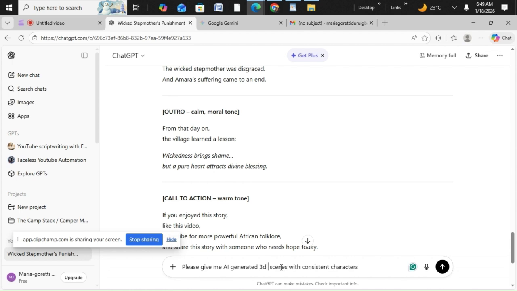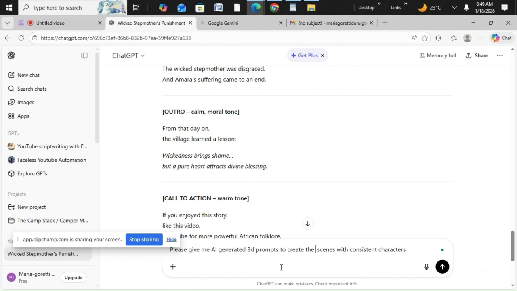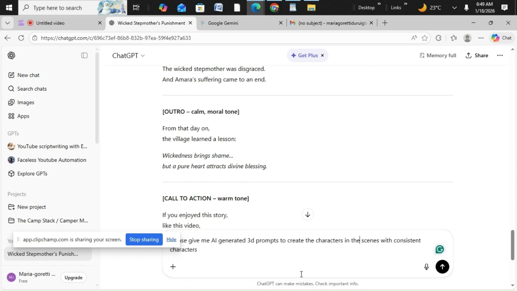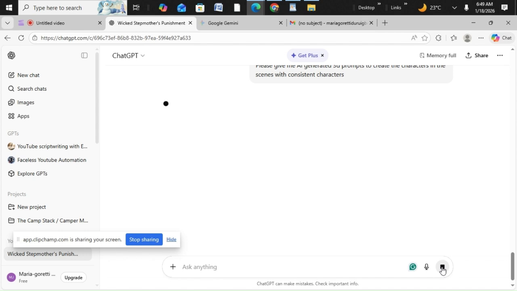Prompts, because if you don't indicate prompts, it might start creating the image for you. To create the characters in the scenes with consistent character. So you now send, let's see what it is going to bring out for us.